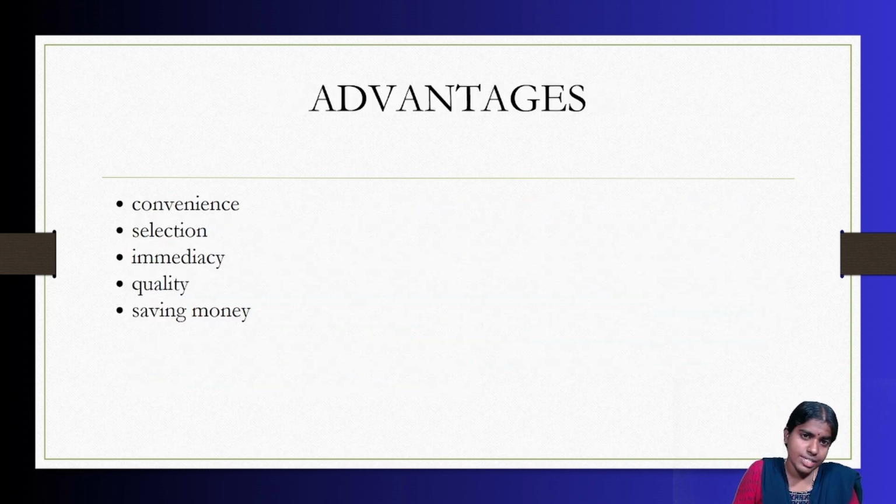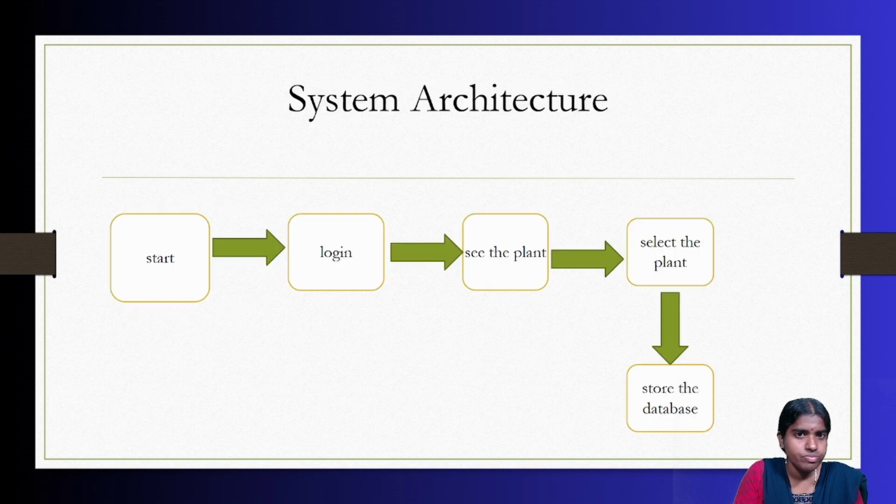Clear with this? So what is happening in the proposed system and what are the advantages? Convenience, selection. Based on my convenience, I can log into the system, view the products and select. Immediacy, quality product, saving money. So saving time and effort, money, quality. All these are the advantages of my proposed system. When compared to offline shopping, whenever I'm going for online shopping, all these are the advantages of my proposed system.